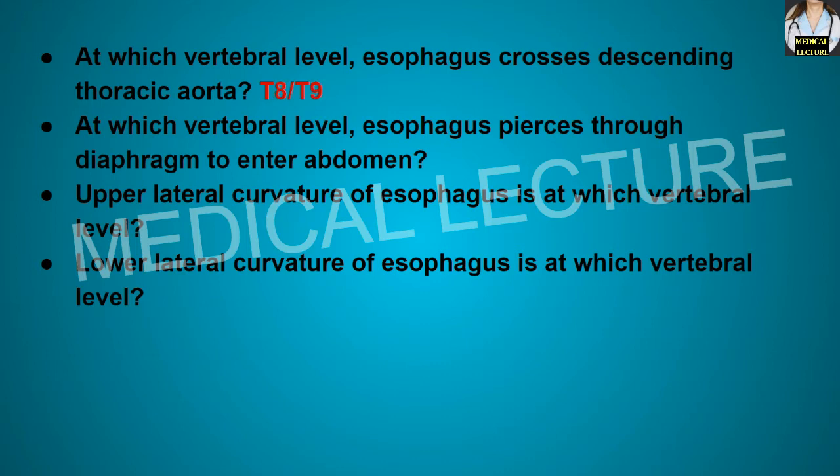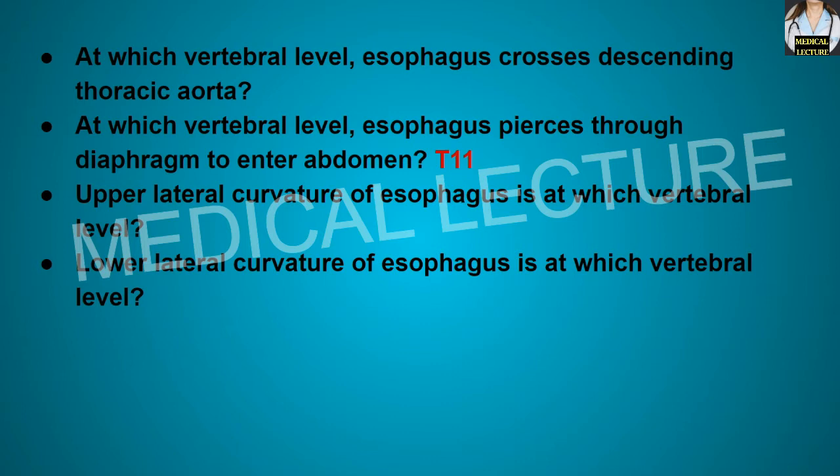At which vertebral level does the esophagus pierce through the diaphragm to enter the abdomen? At the T11 vertebral level, the esophagus pierces through the diaphragm to enter the abdominal part.